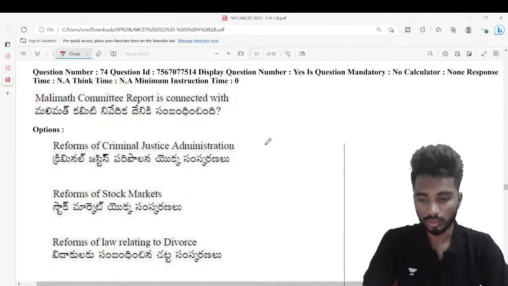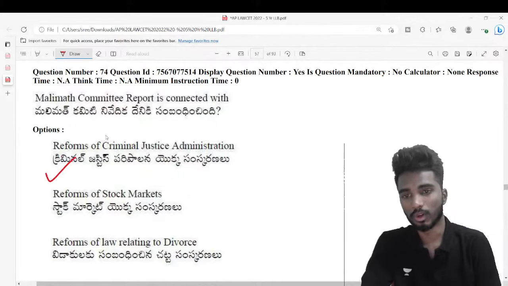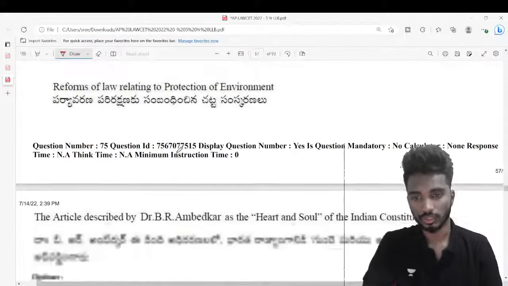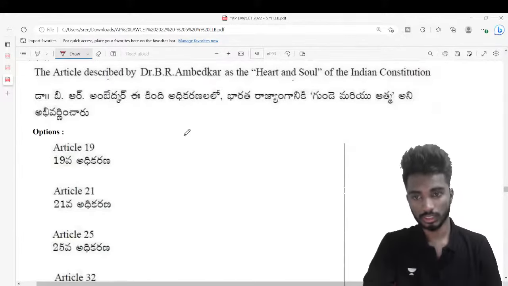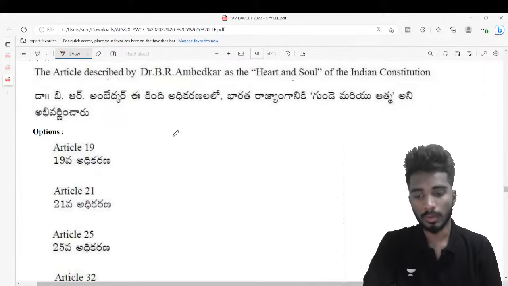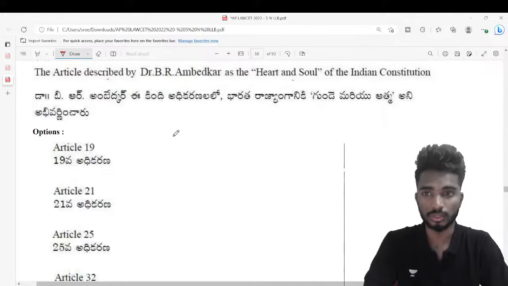Very good Aishwarya, excellent. So Malimath Committee is appointed to give recommendations with respect to criminal justice administration. Next, and very important question. The article described by Dr. B.R. Ambedkar as the heart and soul of the Indian Constitution.